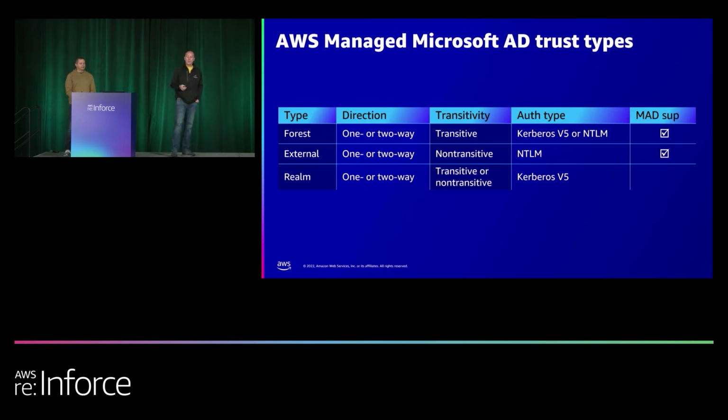And external trusts are not transitive, which basically means it's a one-to-one relationship and authentications can only flow between the domains that are trusted with each other.